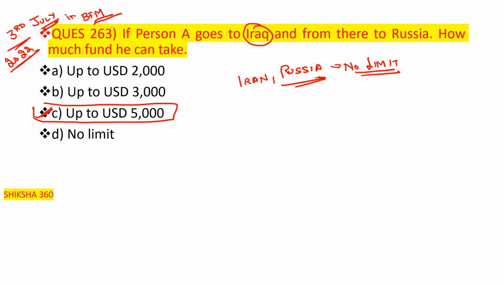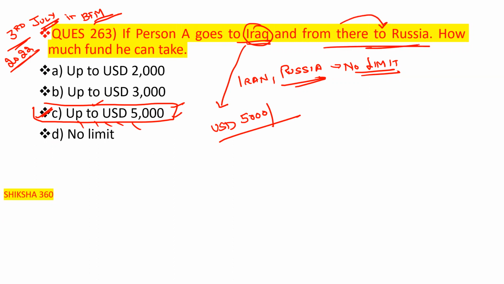And from there to Russia, how much fund can he take? Please wait a minute, this question is a little bit confusing. If a person goes to Iraq, at that time there is a limit of up to USD 5,000. But now from there to Russia, there is no limit. So the correct answer here is option D.